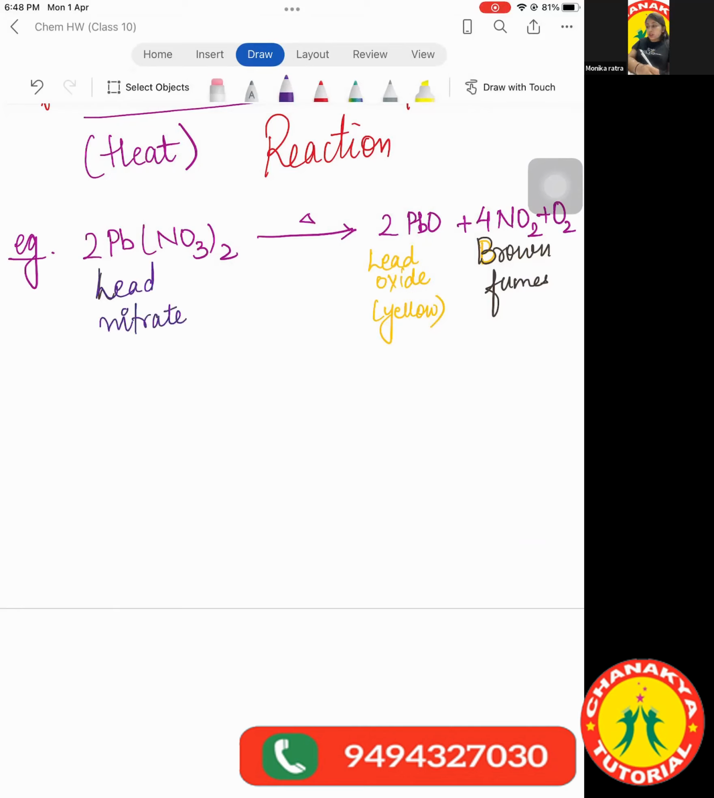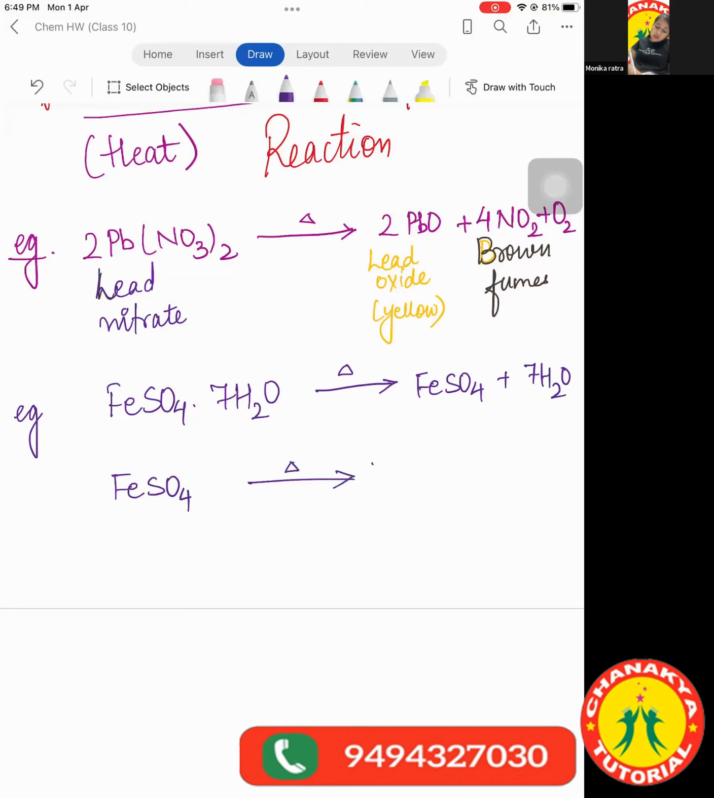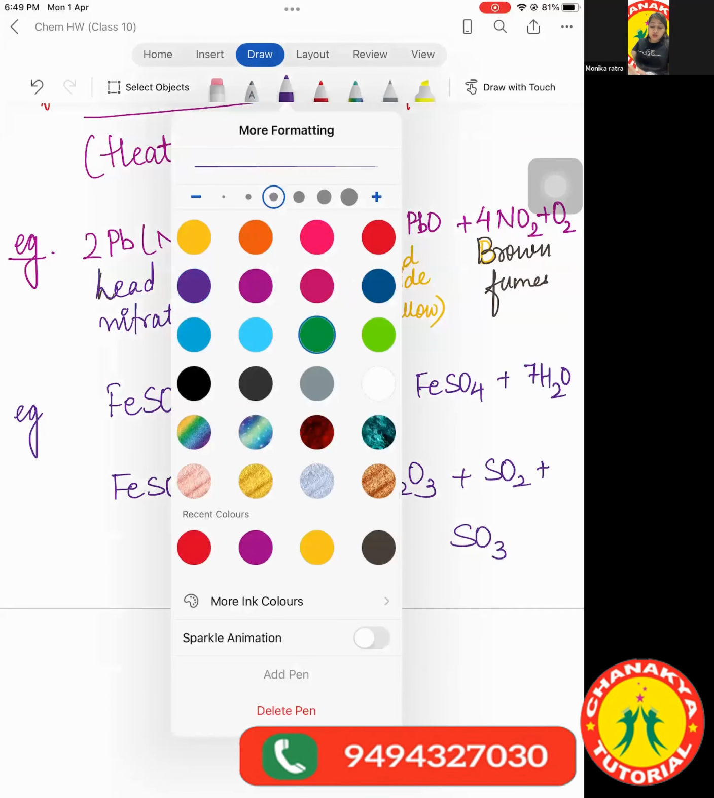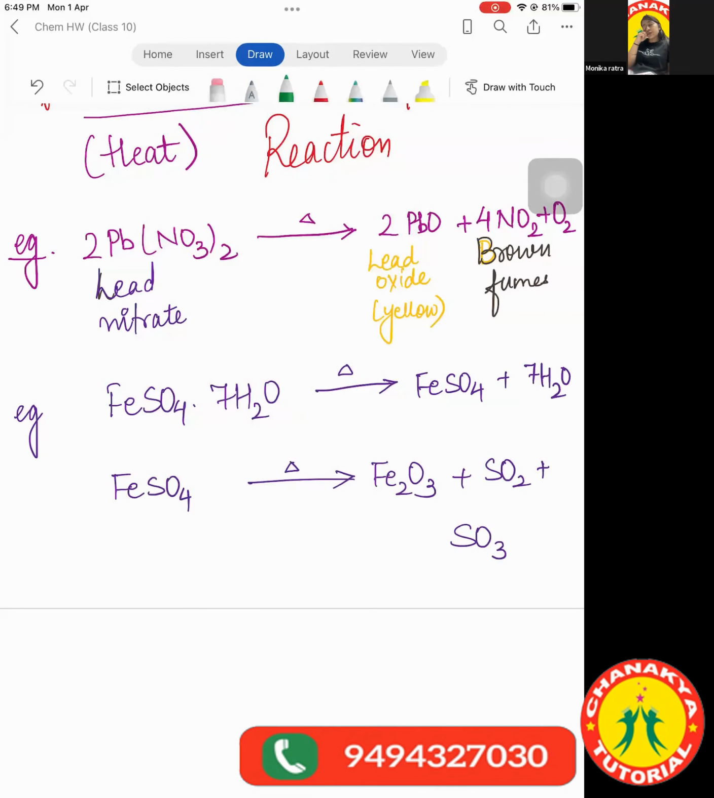Then the second example, again very important, is FeSO4.7H2O. On heating it gives us FeSO4 plus 7H2O. And then further FeSO4 on heating gives us Fe2O3 plus SO2 plus SO3. Now, what are the indications here? Here, the indications are different colors. Initially, FeSO4.7H2O is green in color. On first heating, it changes into white.